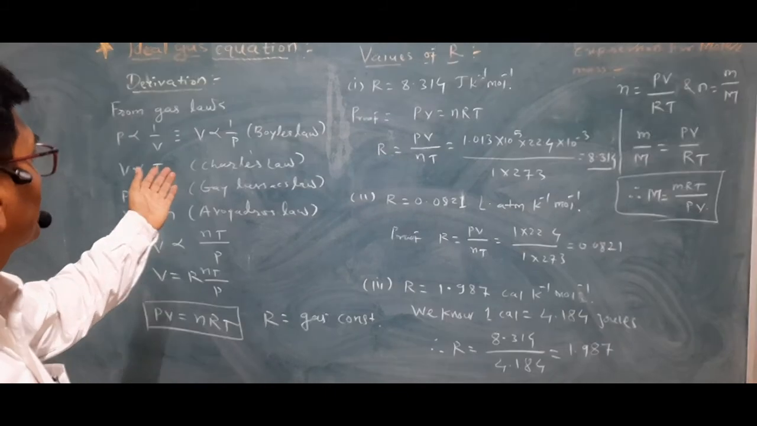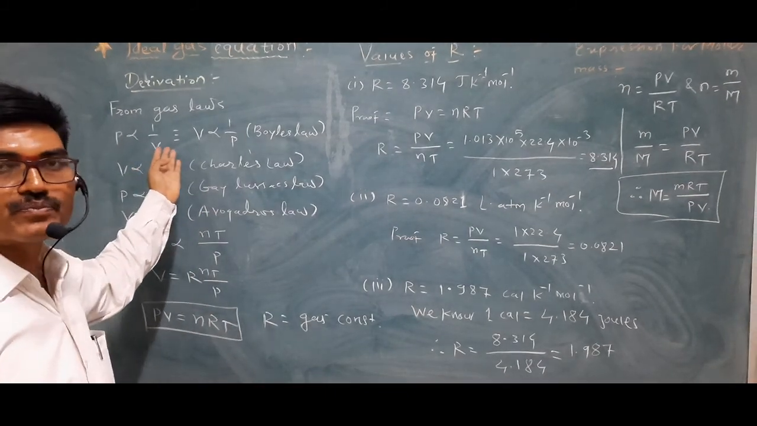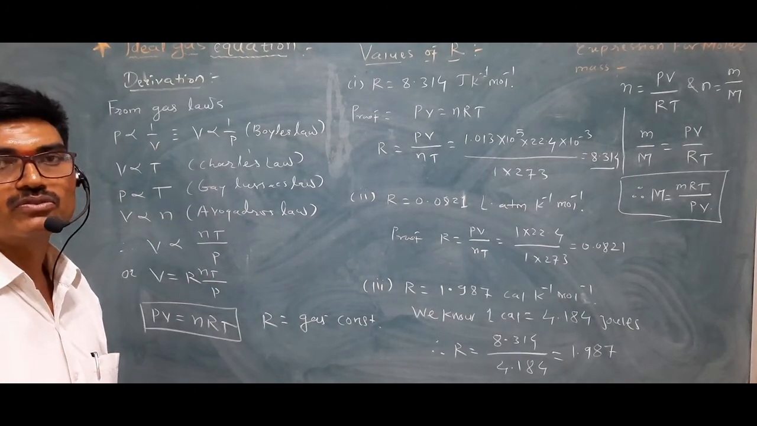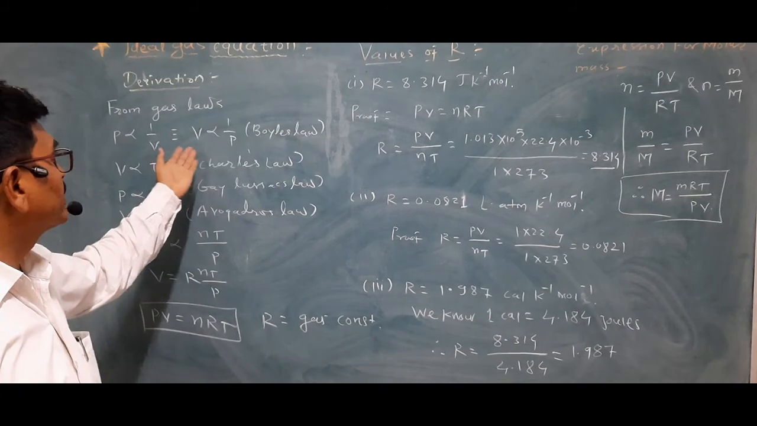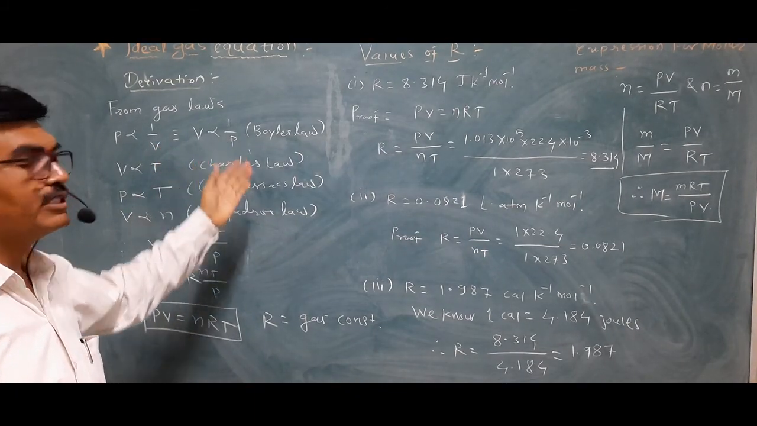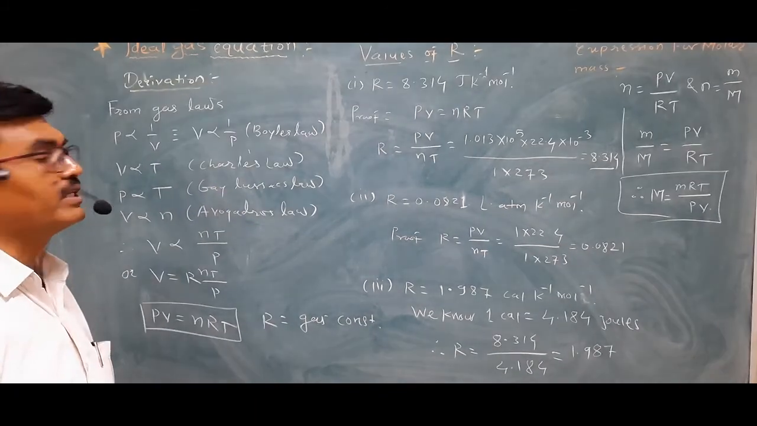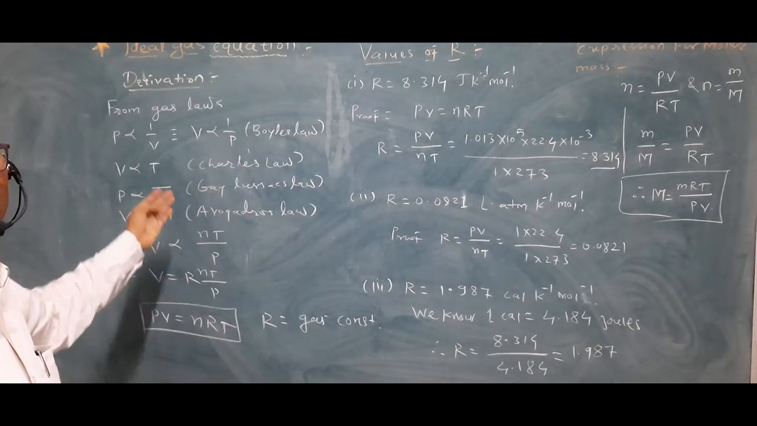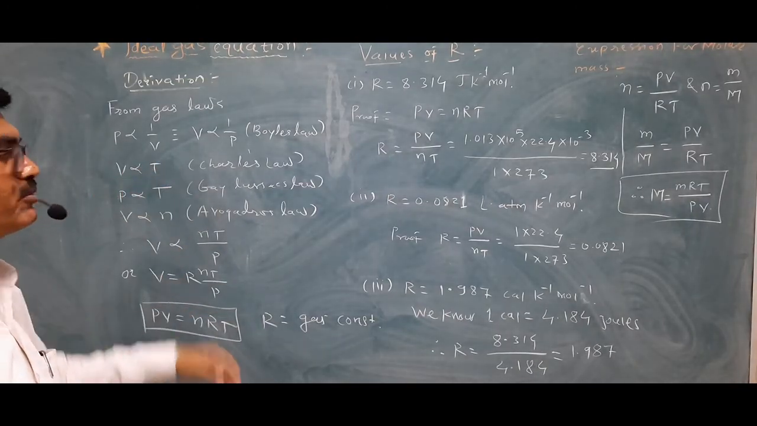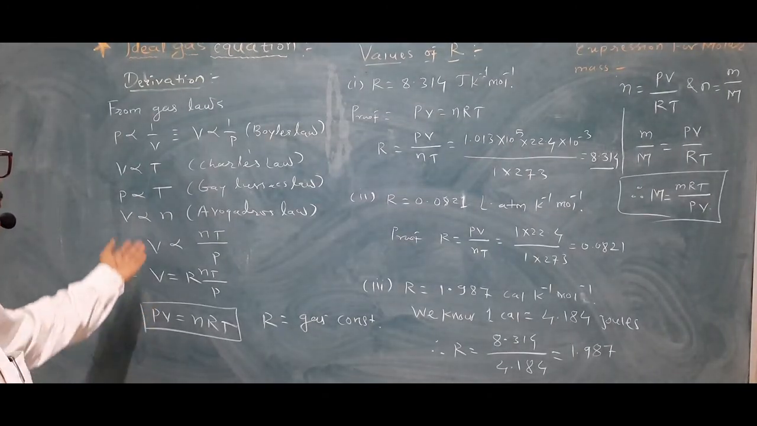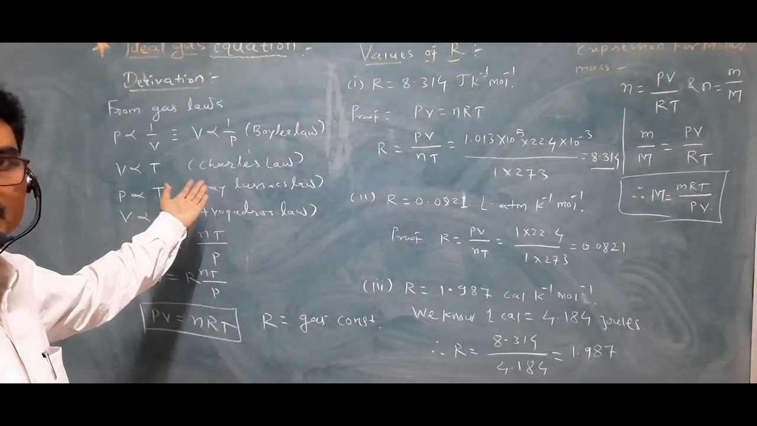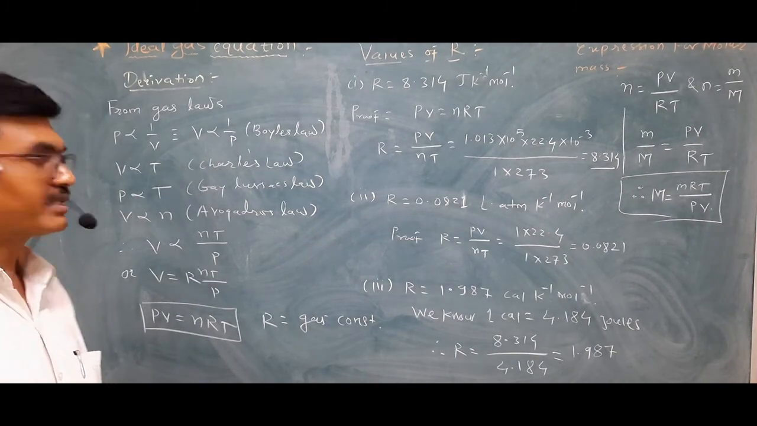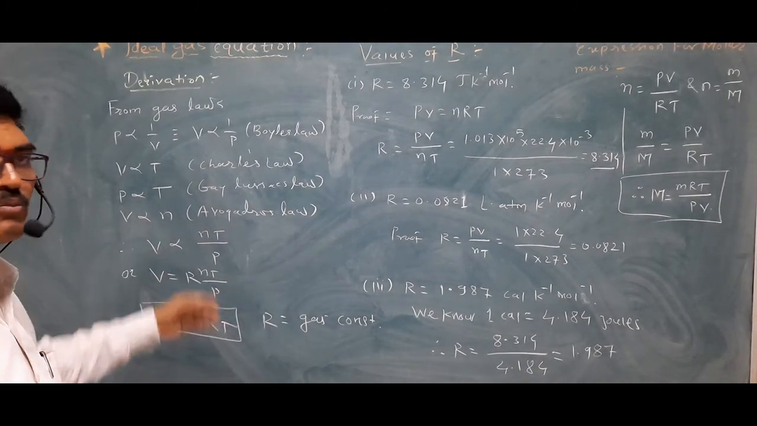We know that pressure is inversely proportional to volume at constant temperature. That is Boyle's law. By rearranging, volume is inversely proportional to pressure at constant T. Similarly, according to Charles' law, at constant pressure for a fixed mass of gas, volume is directly proportional to temperature. According to Gay-Lussac's law, pressure is directly proportional to temperature, and according to Avogadro's law, at constant temperature and pressure, V is directly proportional to n.